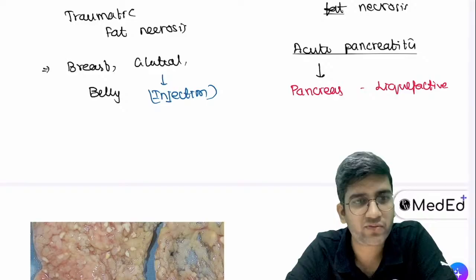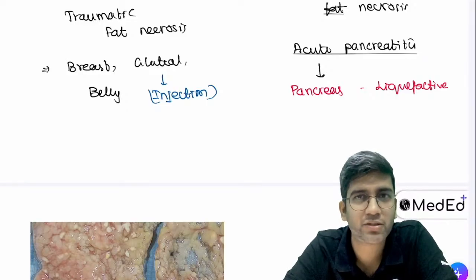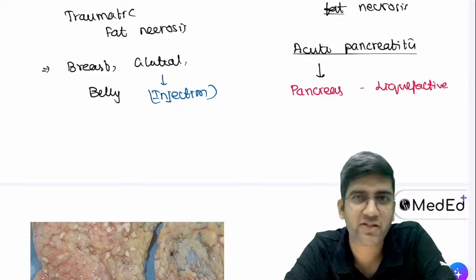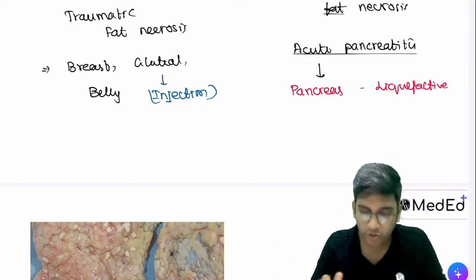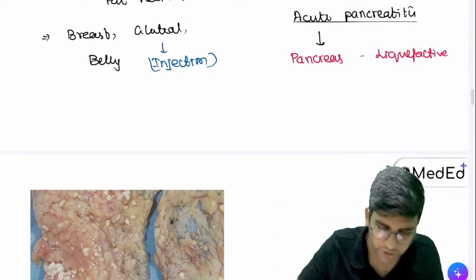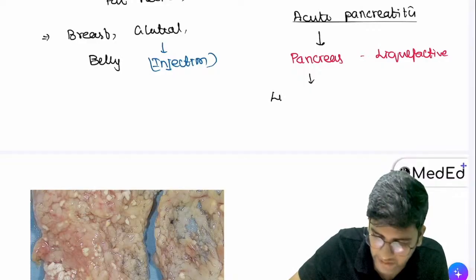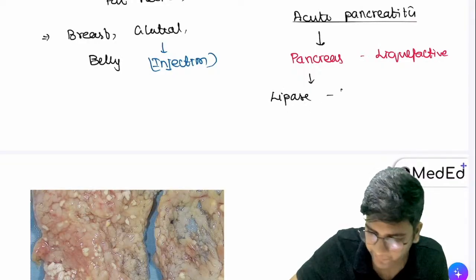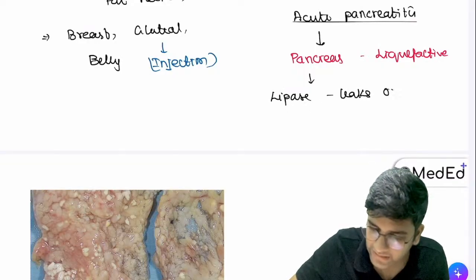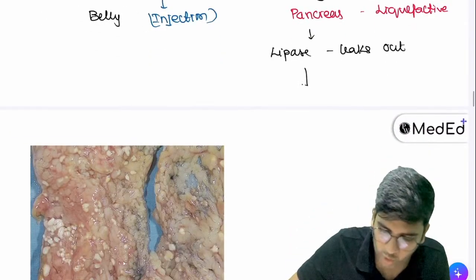What is omentum made of? You must have seen omentum in your anatomy dissection. Omentum is yellow in color. Omentum is made of fat, right? That's all. So in this pancreatic liquefactive necrosis, obviously lipase will leak out, like you said. When it leaks outside, it can go to two places.